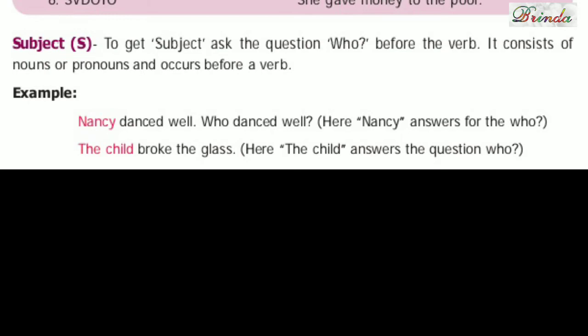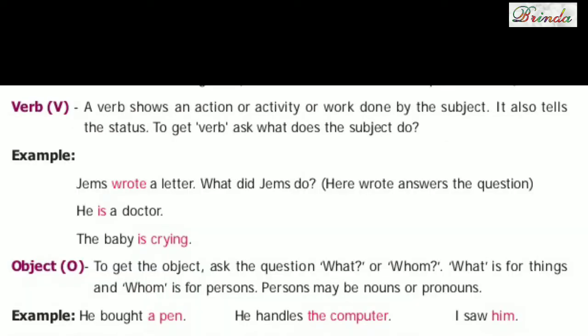The child broke the glass. Here, the child answers the question who. So, that is the answer. The child is a subject. Moving on to verb. A verb shows an action or activity or work done by the subject. It also tells the status. To get the verb, ask what does the subject do. So, now to find the verb, what should we do? What work are they doing? What activity?